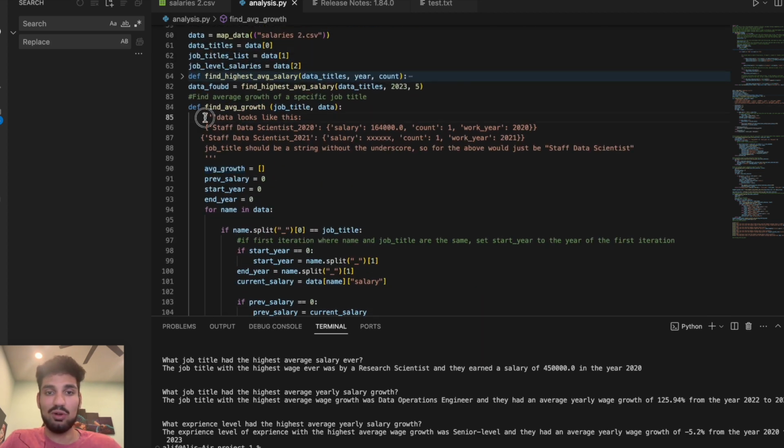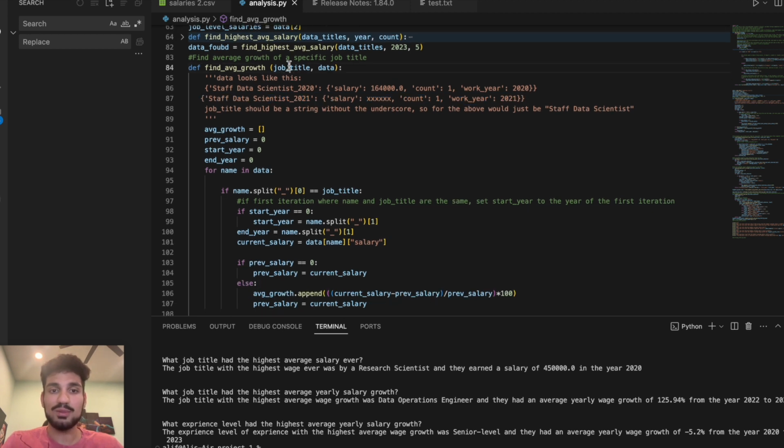And this is the format that the data needs to be given to the function. It should be essentially a dictionary within a dictionary, as seen here. And the job title should just be something like this. So if it's a staff data scientist, it should just be like that.